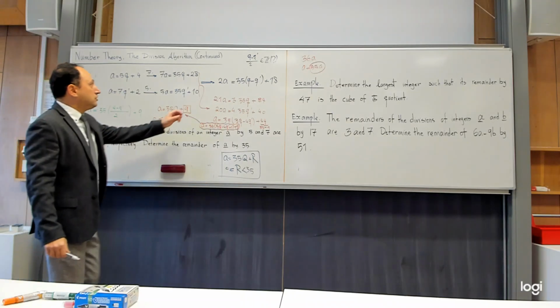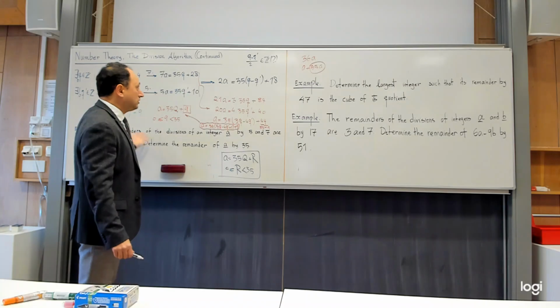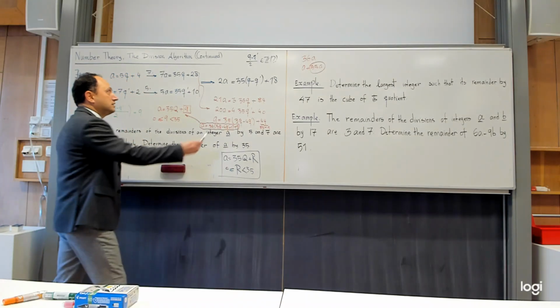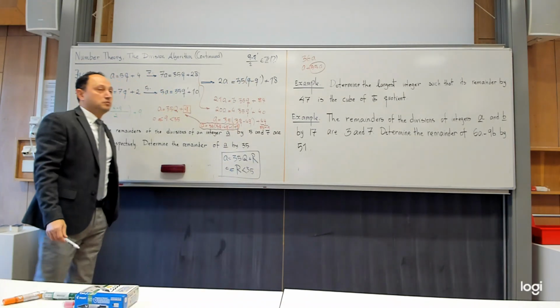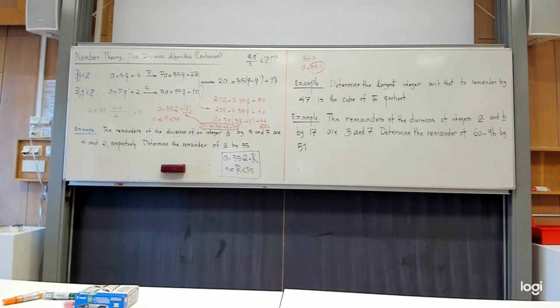So, do you think that in this particular problem, there is a guarantee that (q minus q prime) divided by 2 is an integer? Is it?